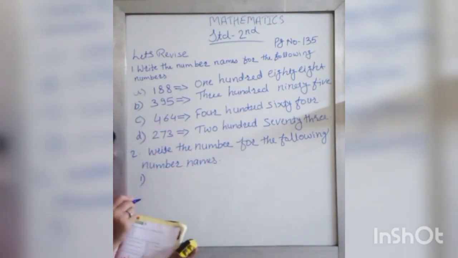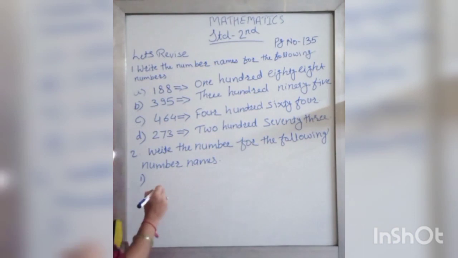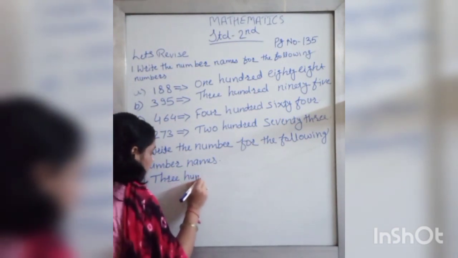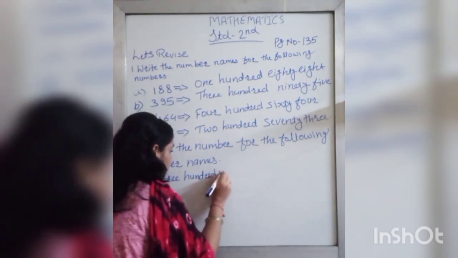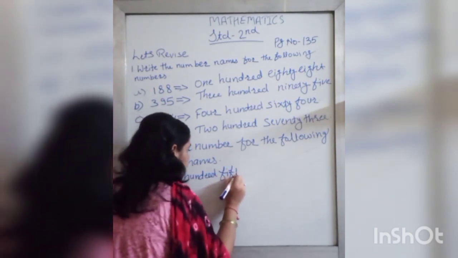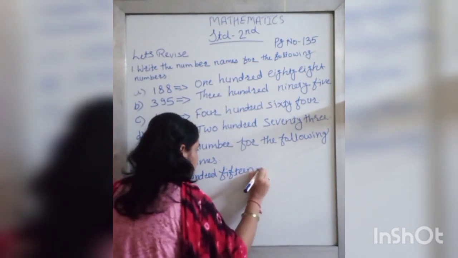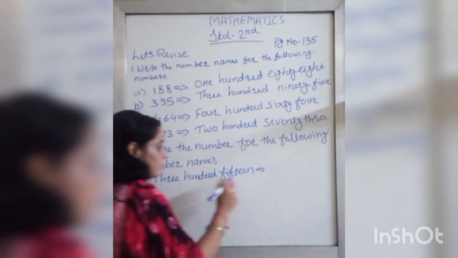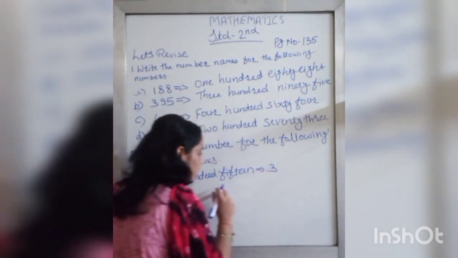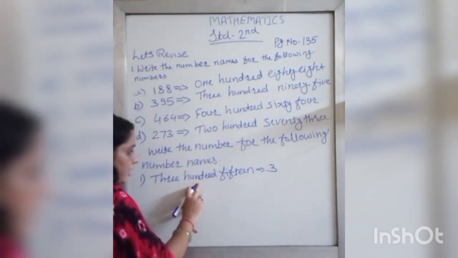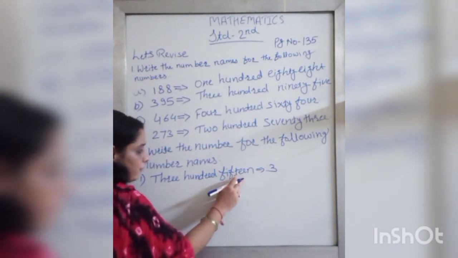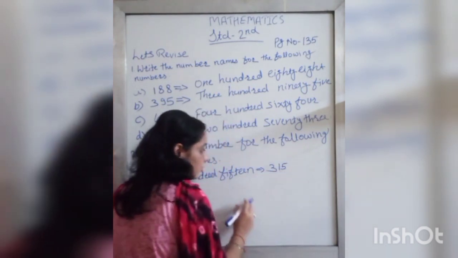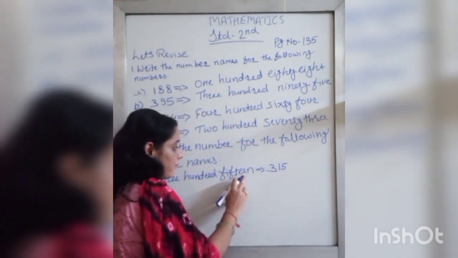The first one is 315. 315. Can you write down this number? 300. On the 100th place, which number is there? 300. The next number is 15. How will you write the 15? 1, 5. Not 50. This is 15.